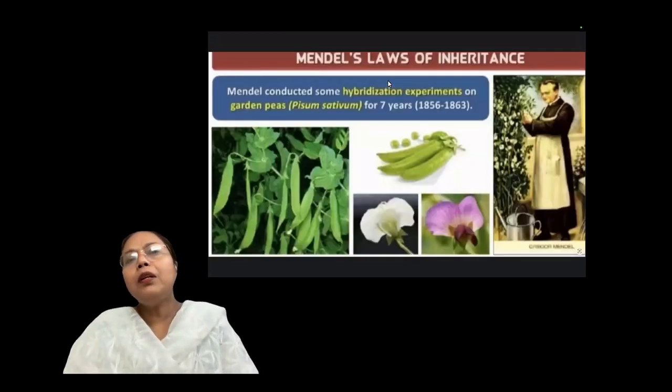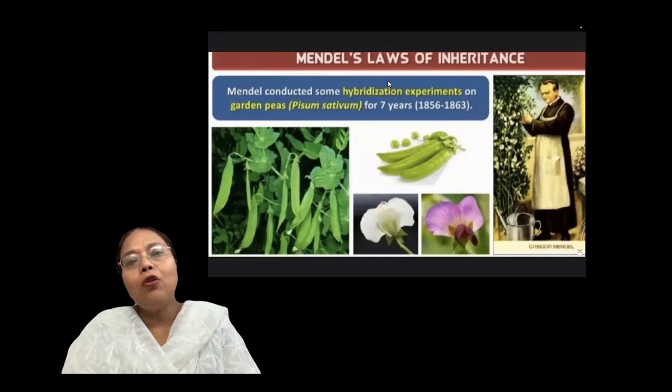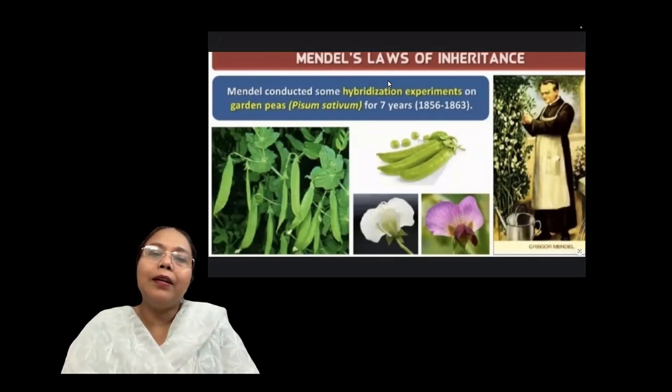So after understanding some terms, now come to the main point related with Mendel's law of inheritance. Actually, the first time how characters are passing from parents to their offspring, it was studied by Mendel.